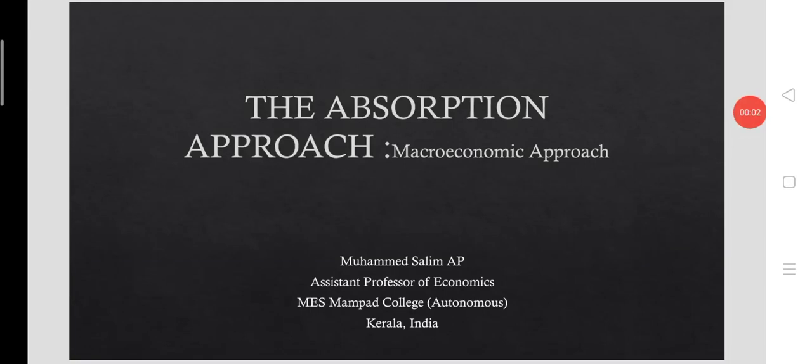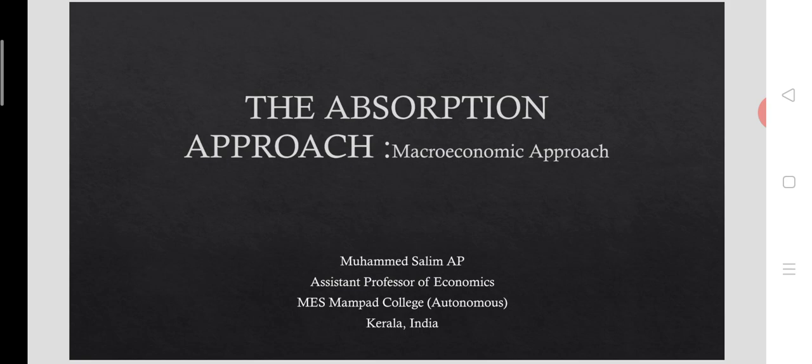Devaluation is aimed at correcting the trade deficit of the country. The same may not be the case always, as devaluation could yield the undesirable result of widening the trade deficit, or no change in trade deficit even after devaluation. So there are a few approaches to study the effects of devaluation on the trade balance of the devaluing country.